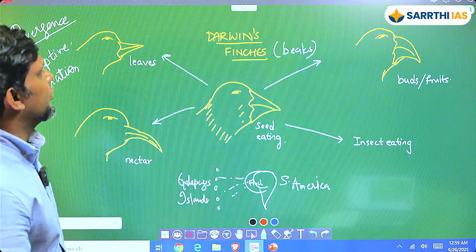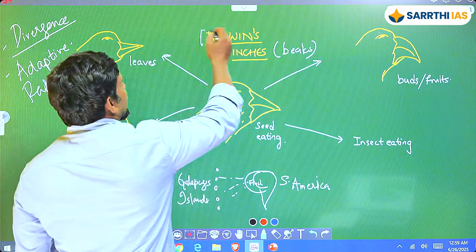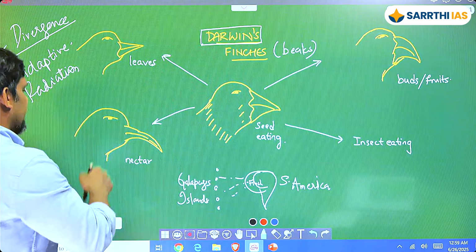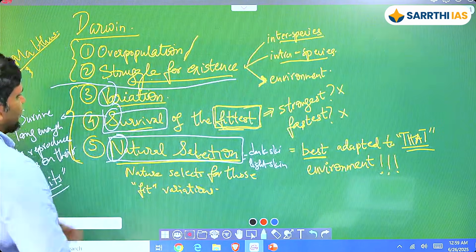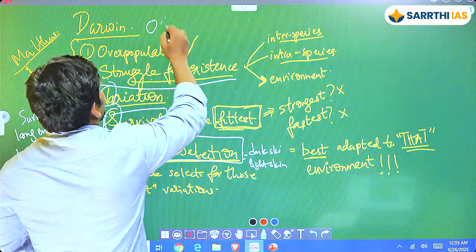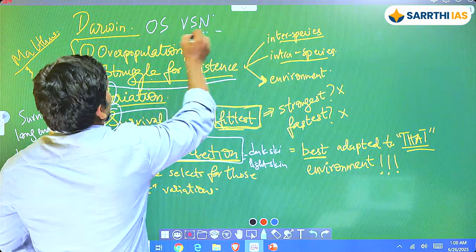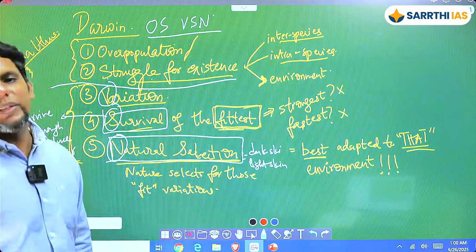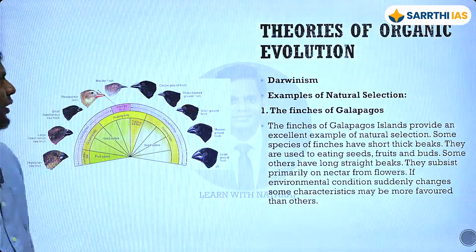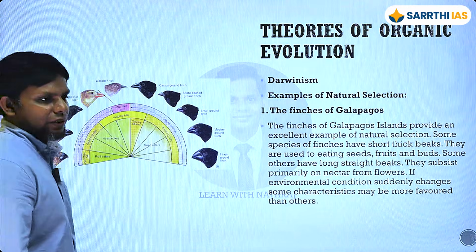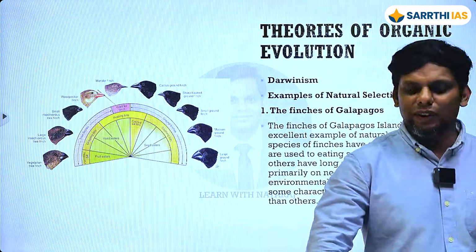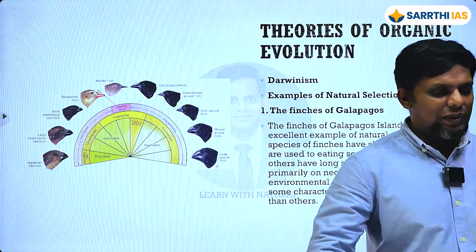So both of these things have been Darwin's greatest contribution. His contribution is not only in terms of his field work, it is actually in terms of the idea, and the idea can be summed up in these 5. If you remember this, maybe you can put it as OS VSN. Okay, if you remember this, you're probably going to be able to explain anything in a very logical manner. Basically, all of this is in your handout. I will tell you which are the ones that you have to note down. There'll be a couple of blanks, like some scholar names and something. Anytime we have to do that, I'll explain that as well.